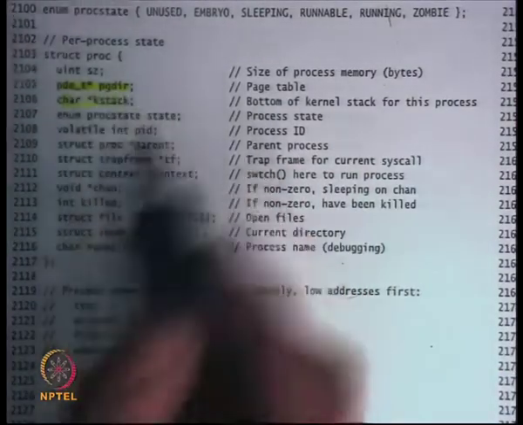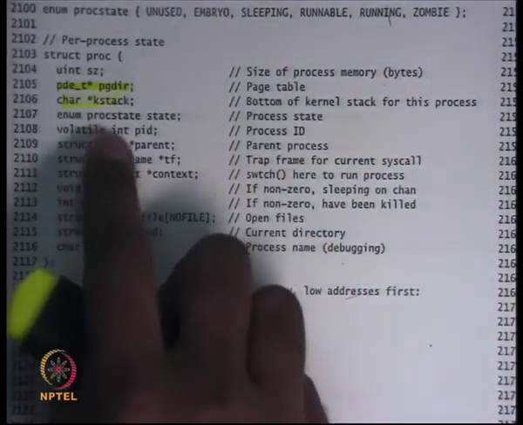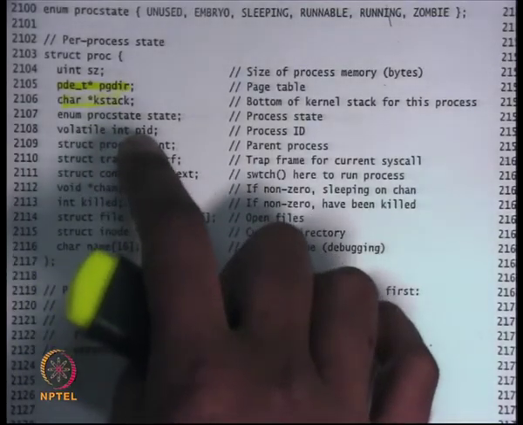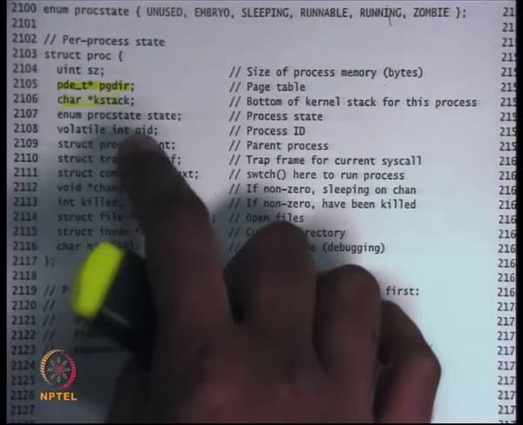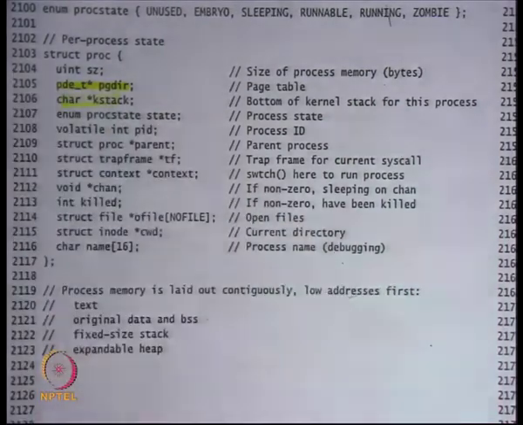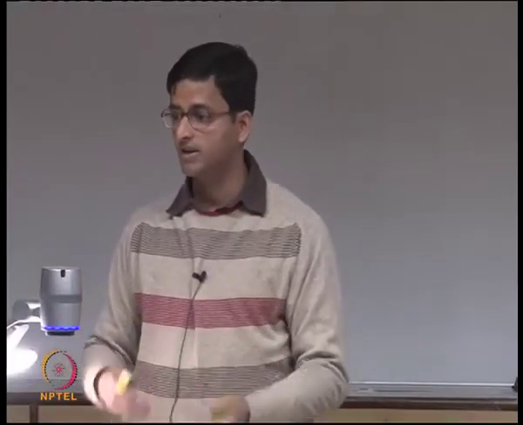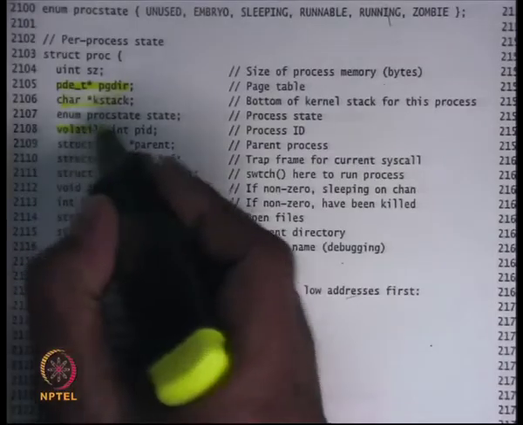Good. All right. Then there is this integer called PID, which says what the process ID is. Every process should also have an ID, and there's a system call called getpid, which allows the process to know its current process ID. So you need to store that.